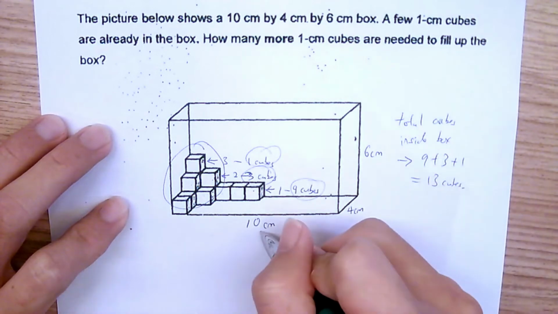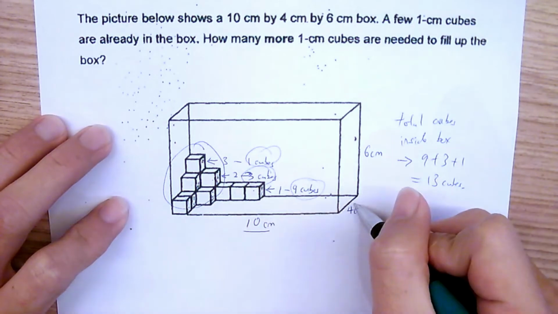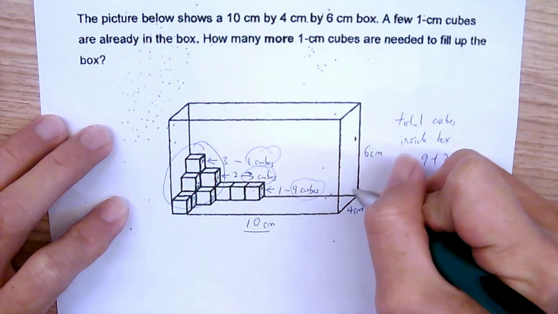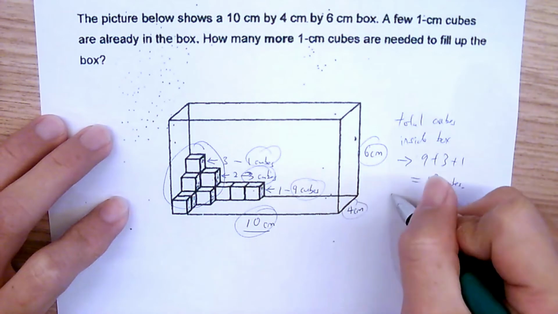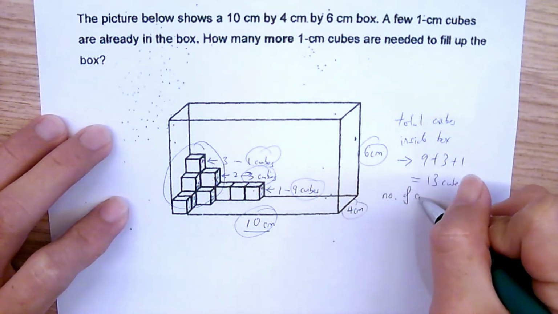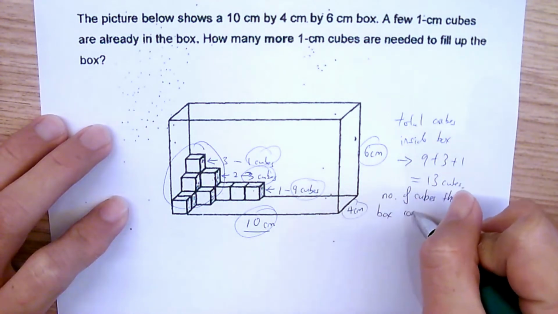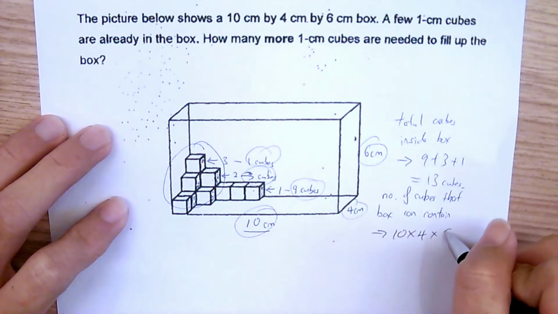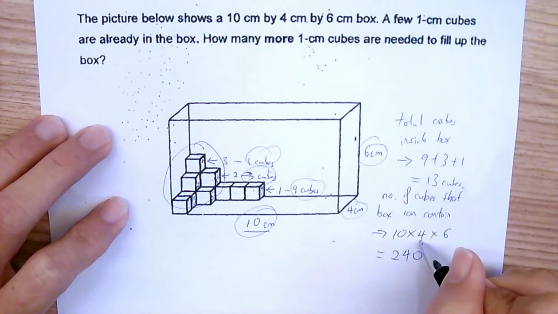Since this one is 10 cm, I can put 10 cubes over here. And this is 4 cm, which means I can put 4 cubes inside here. And this one is 6 cm, meaning I can put 6 cubes inside here. So what we need to do is just multiply all these together. Over here I'm going to put number of cubes that box can contain. And that will give us 10 multiplied by 4 multiplied by 6, and that will give us 240. Because 4 times 6 is 24, and 24 times 10 is 240.